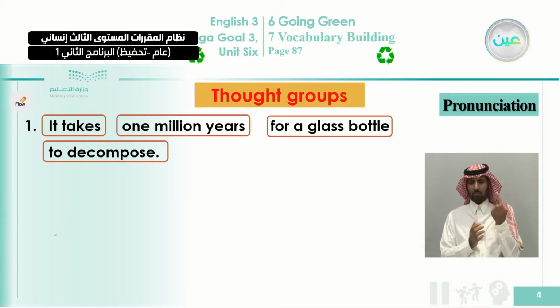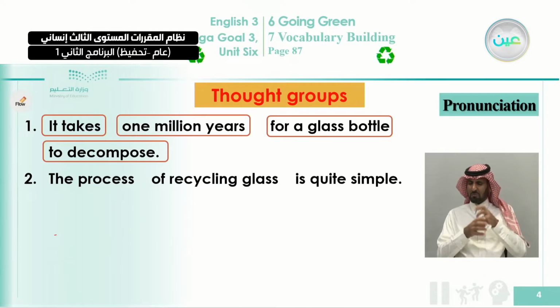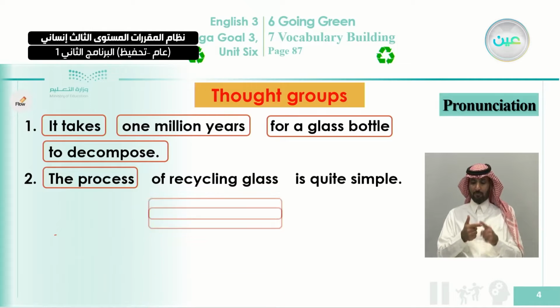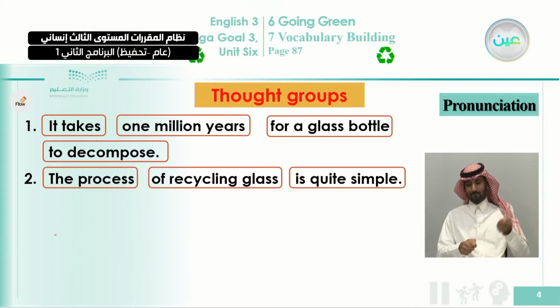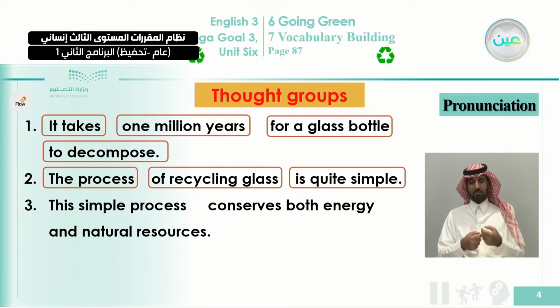1. It takes 1 million years for a glass bottle to decompose. 2. The process of recycling glass is quite simple. 3.